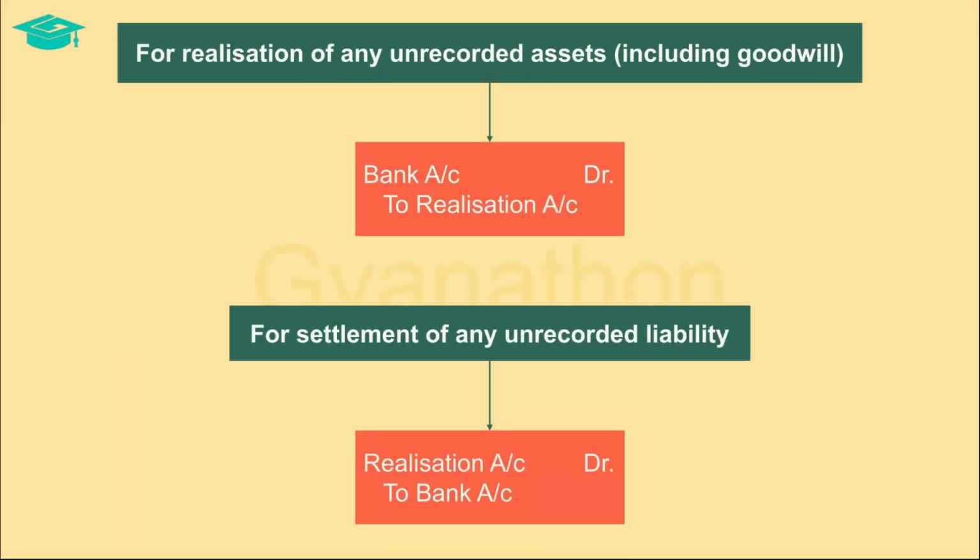When any asset that was unrecorded is realized, including assets like goodwill, then such transaction is recorded by debiting the bank account and crediting the realization account since money flows into the firm and the asset is realized. Similarly, when any liability that was unrecorded is to be settled, then the transaction is recorded by debiting the realization account and crediting the bank account since the money goes out of the firm and the liability is settled.